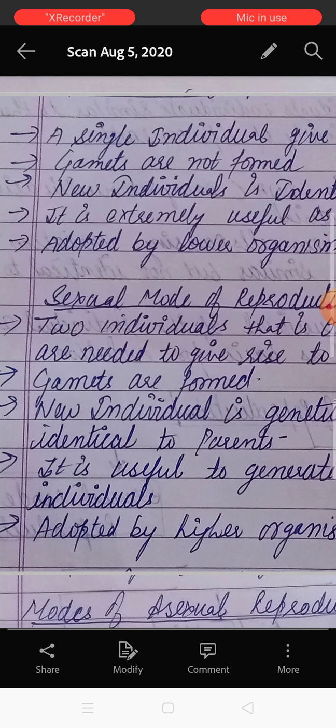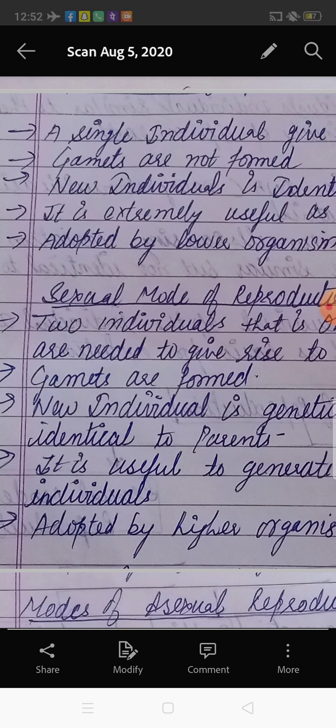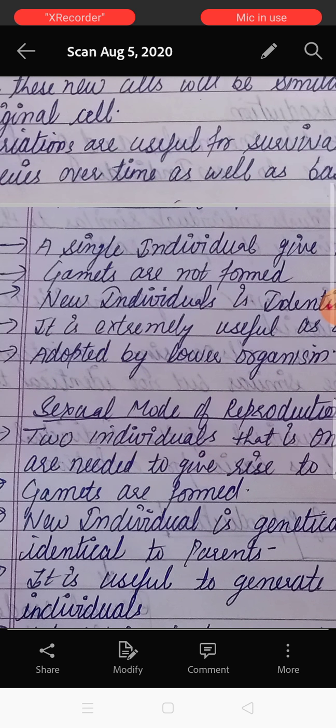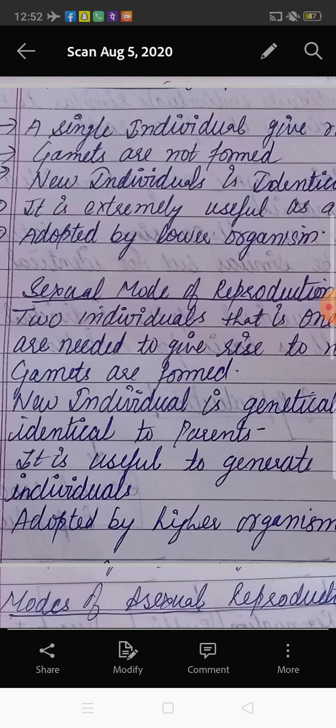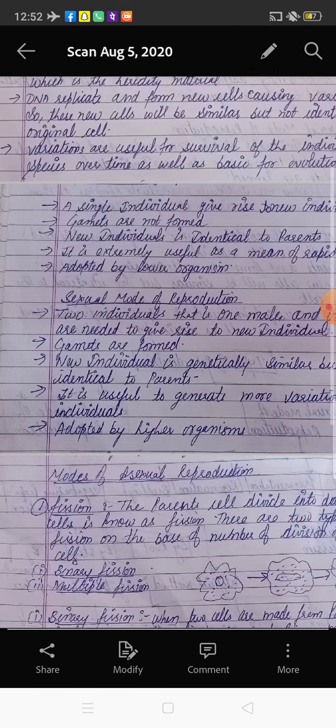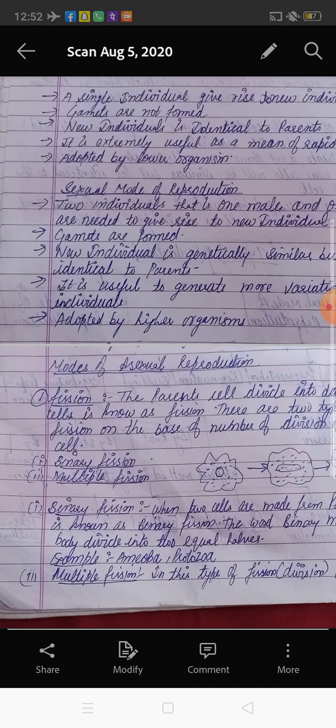So after this, you have two modes of reproduction here. The first one is the asexual mode of reproduction and the second one is the sexual mode of reproduction, and one by one we will discuss the two modes of reproduction. First one is the asexual mode of reproduction.